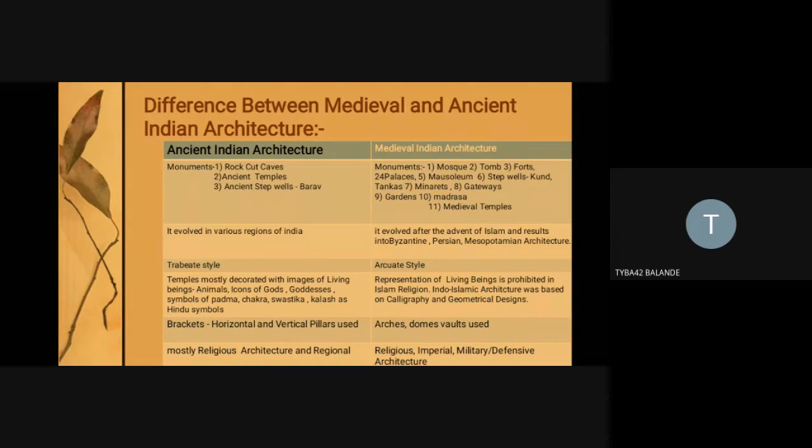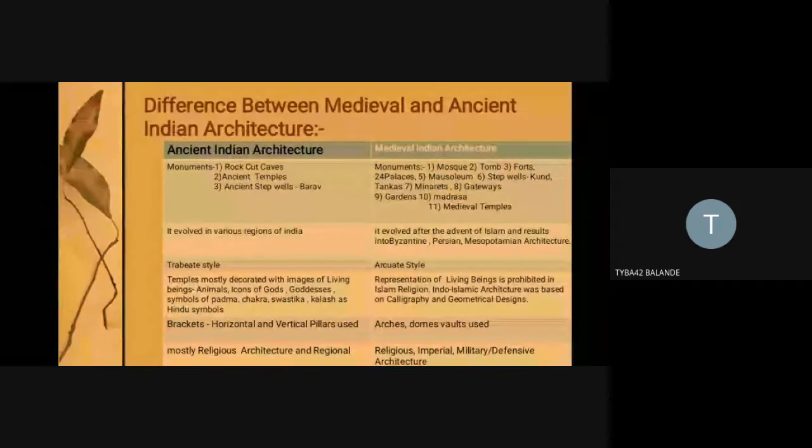Ancient architecture was mostly religious and regional. The step wells have significance in terms of religion, for rituals and everything. Temples are houses for deities and icons, for worship.